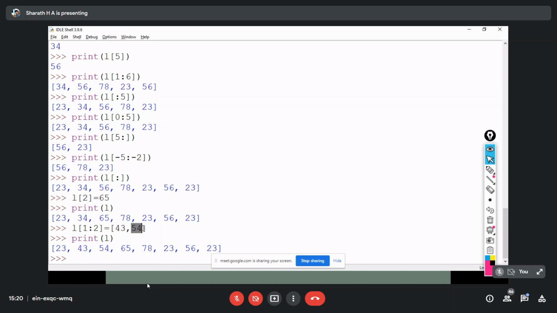Is it right? So likewise, we can change multiple values in a single assignment. The only thing is, since we have initialized the list, we need to give this list of values in the format of a list only, that means within square brackets itself.